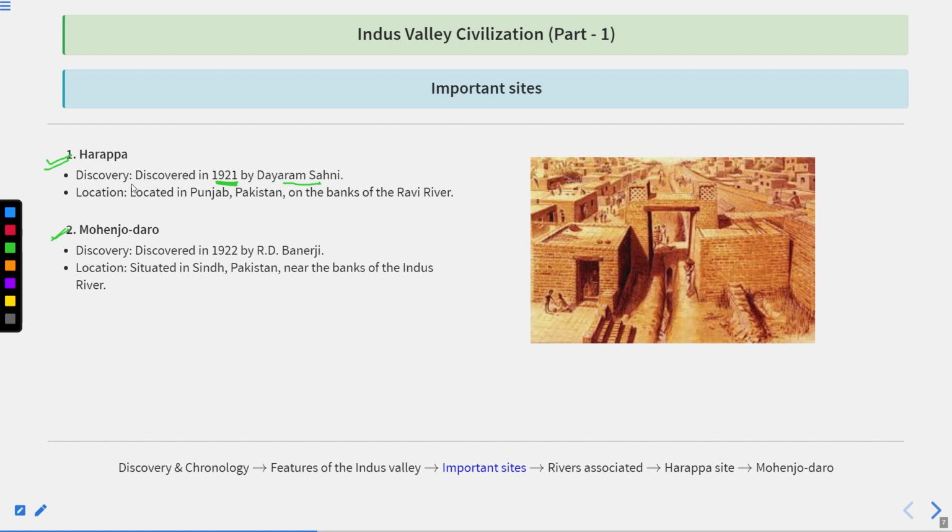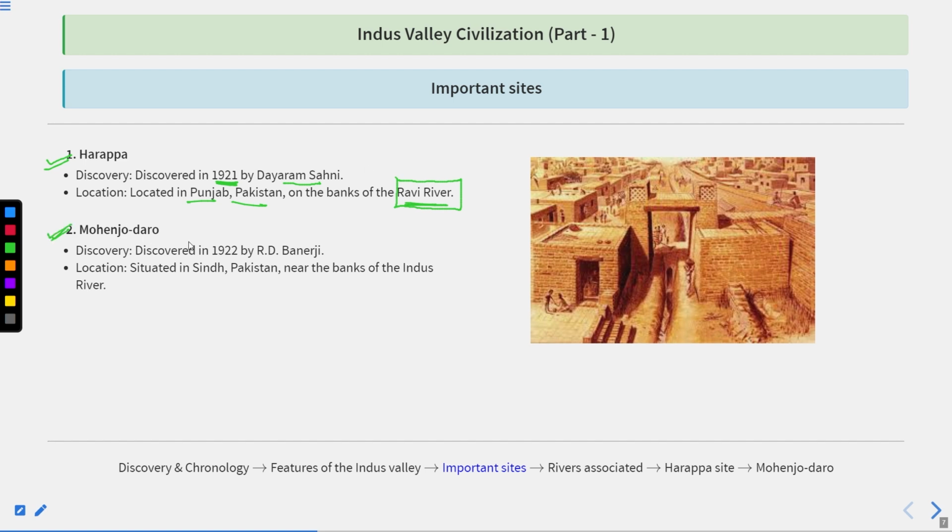So in 1921, the Harappan site was discovered by Daya Ram Sahni. At present, it is located in Punjab, Pakistan, on the bank of the Ravi River. This is also very important. Sometimes the examiner can directly ask that the Harappan site of the Indus Valley civilization is situated on the bank of which river? So Harappa is situated on the bank of the Ravi River.